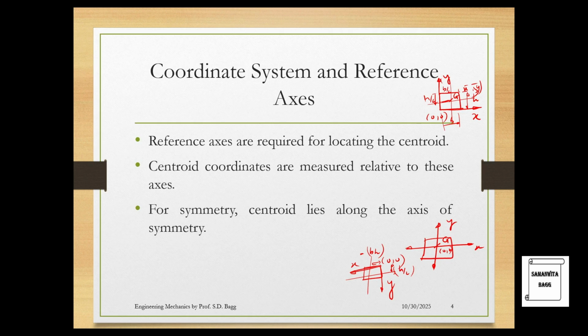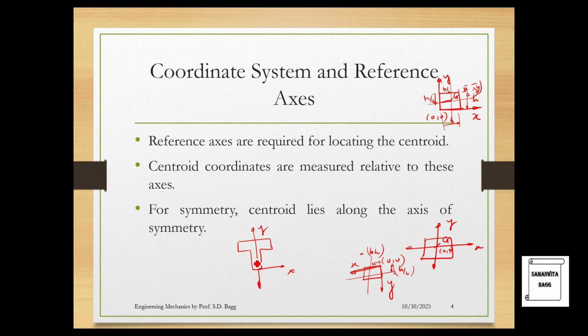Centroid coordinates are measured relative to these axes. As I showed you, with respect to x and y, you have to mark your positioning of G. For symmetry, the centroid lies along the axis of symmetry. Suppose like this, your rectangle. Now, if you see about this axis, these two sides are now equal. They're symmetric. For symmetry, the centroid lies along the axis of symmetry. For example, if you have a T shape, this T shape is actually symmetric about a central axis over here. So in that case, you can place one axis over here and the other axis over here.